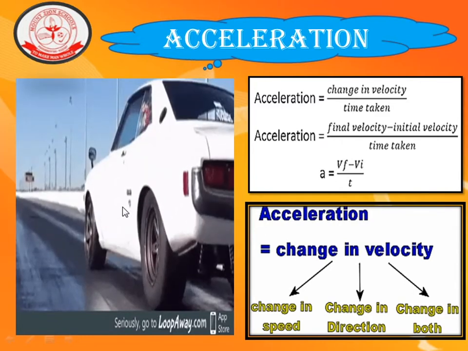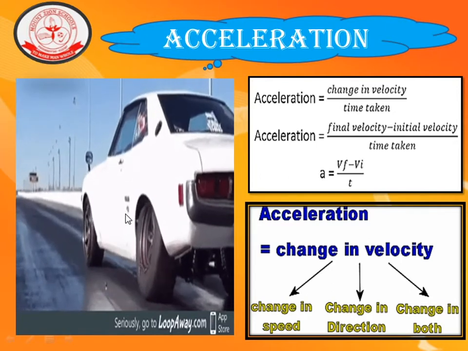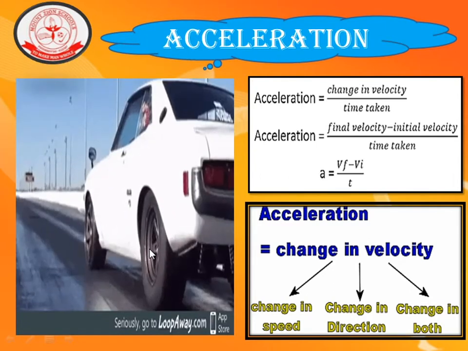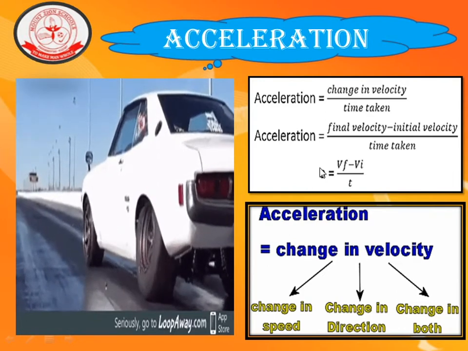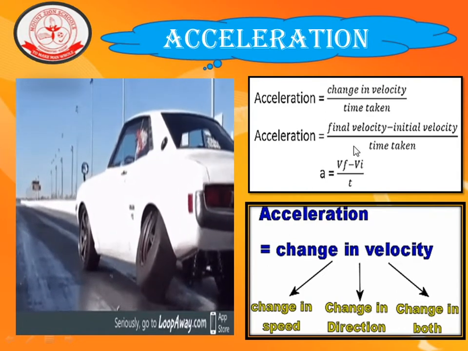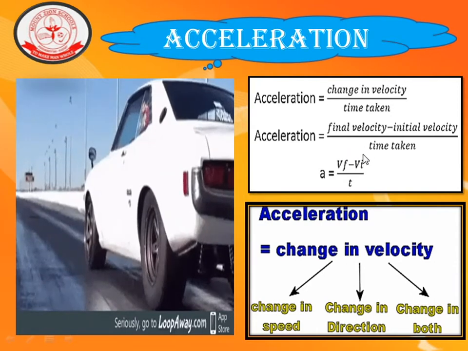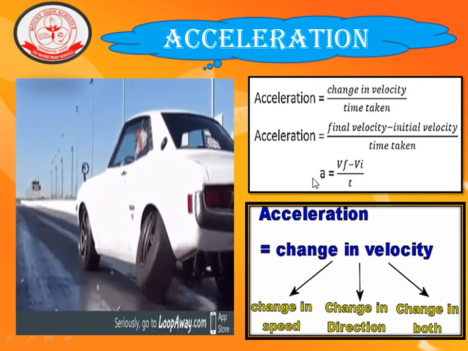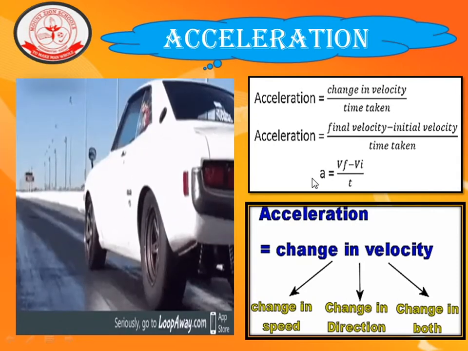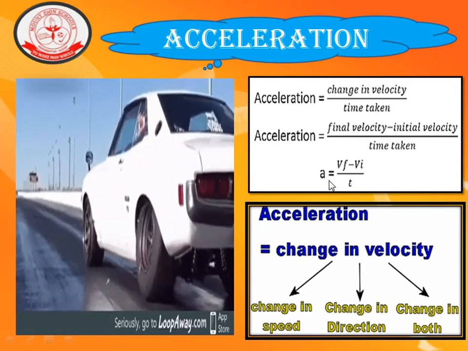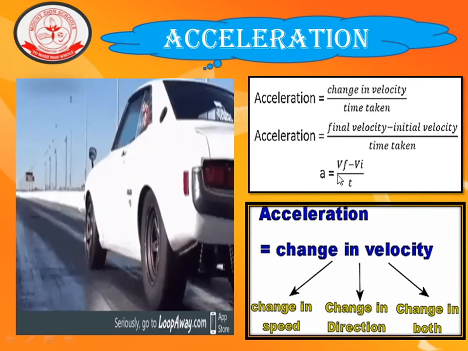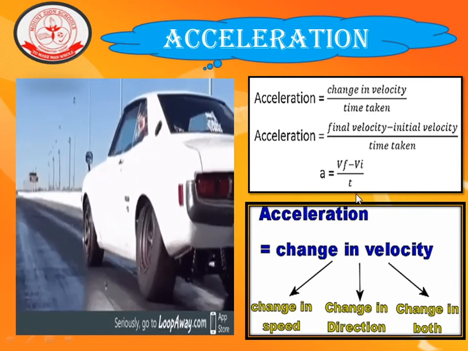So how do you express this acceleration? Acceleration can be expressed as change in velocity divided by time taken. That is, final velocity minus initial velocity divided by time taken, and it is represented symbolically as a = (Vf - Vi) / t, where Vf is the final velocity, Vi is the initial velocity and t is the time taken.